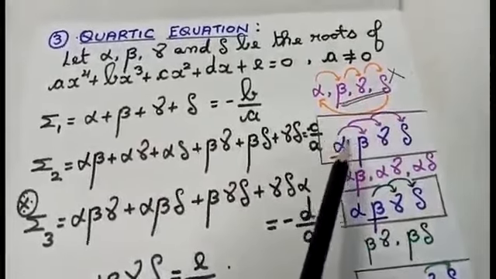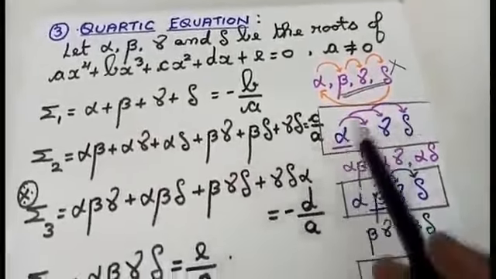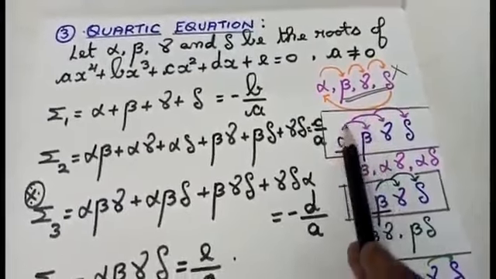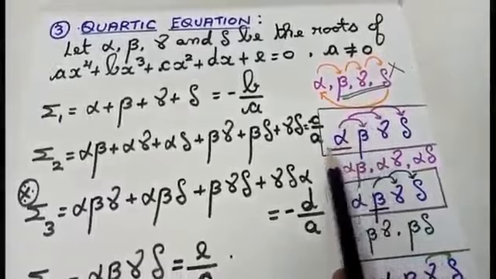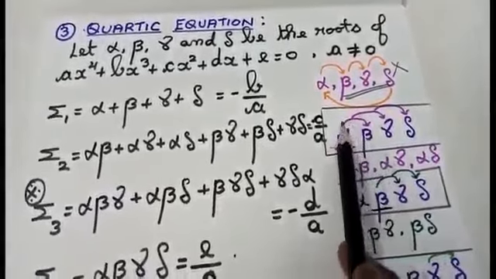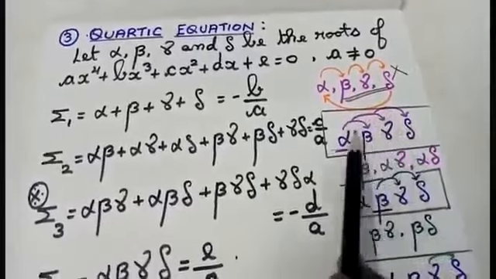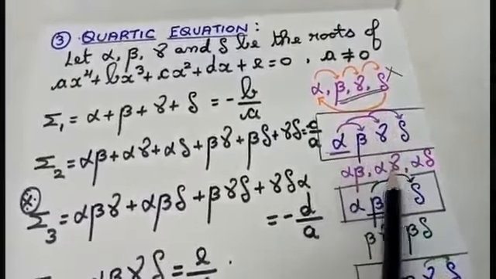For pairing 4 roots, I am going to use this method, that is alpha, beta, gamma and omega. First I am going to fix alpha. Keep this alpha as it is, as a constant. I am going to multiply like this, alpha into beta, alpha into gamma and alpha into omega. And those 3 values, you are having those 3 values here.